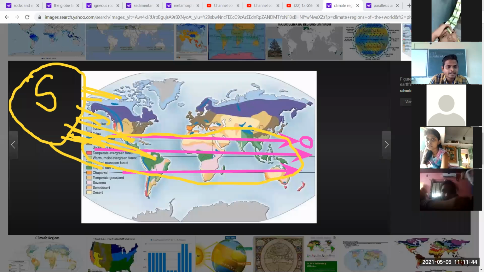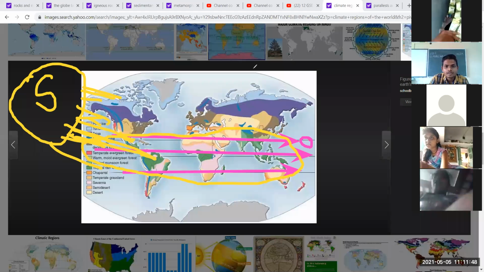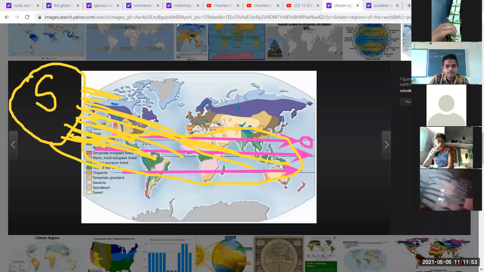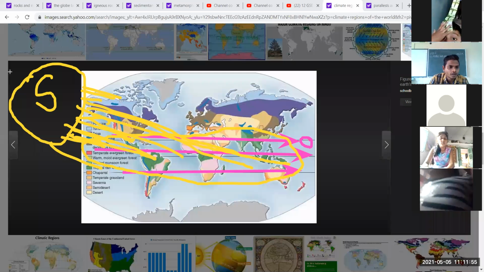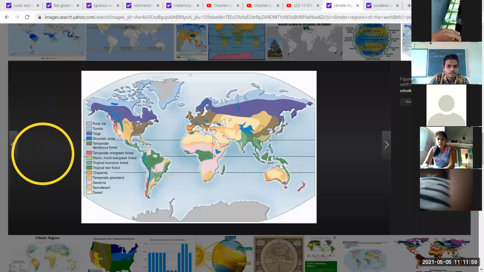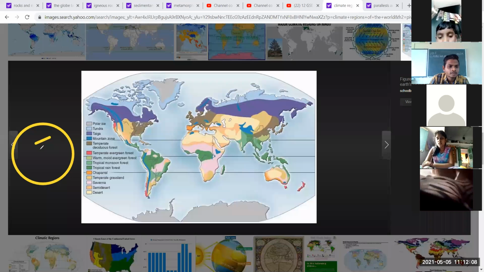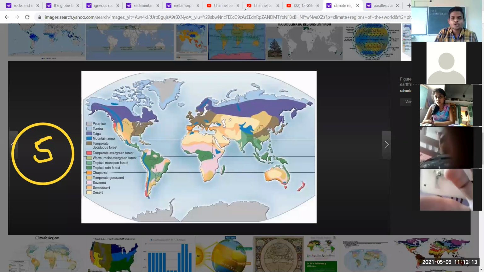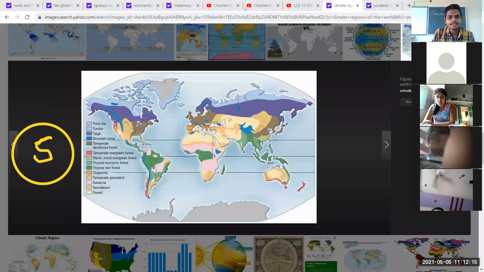These areas. Okay. I am going to draw the sun first of all, so you will understand, and it will be very easy to understand. This is the sun. Okay, and I am going to draw the equator and Tropic of Cancer.